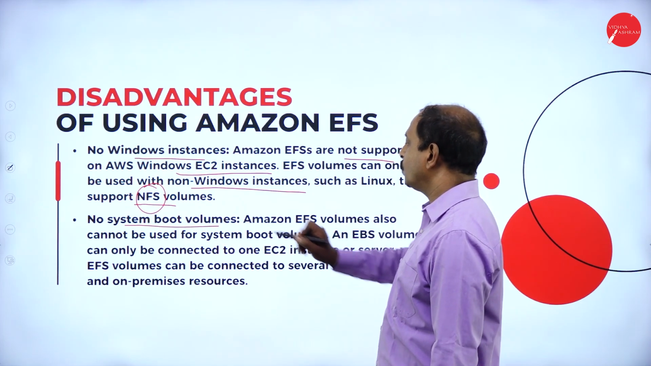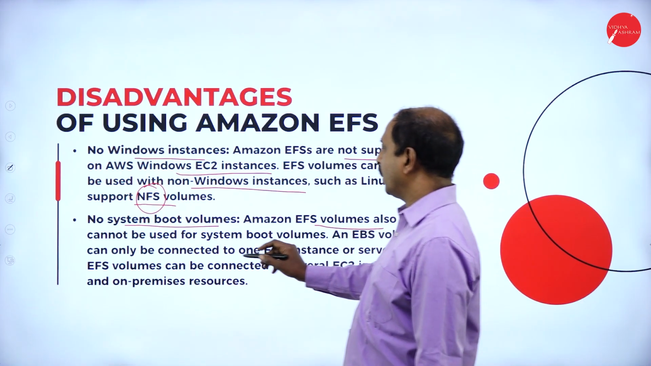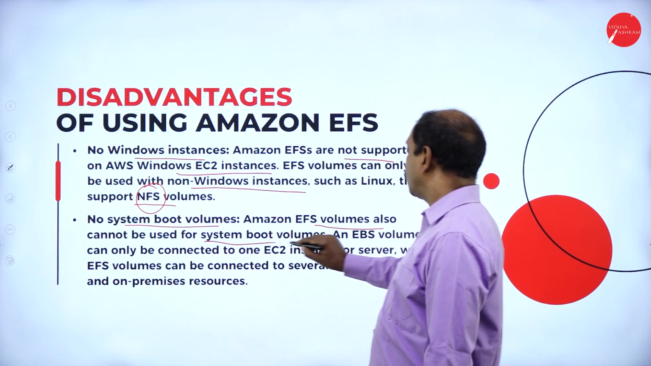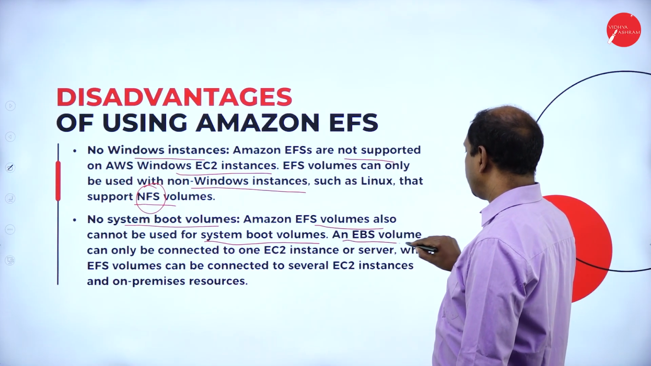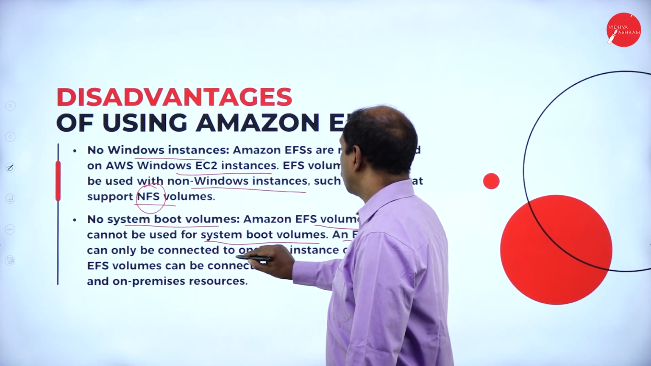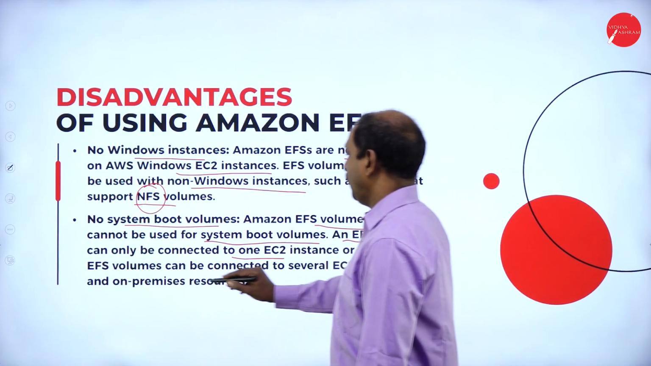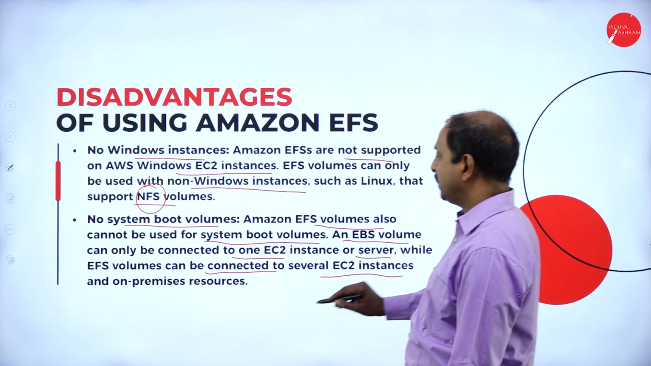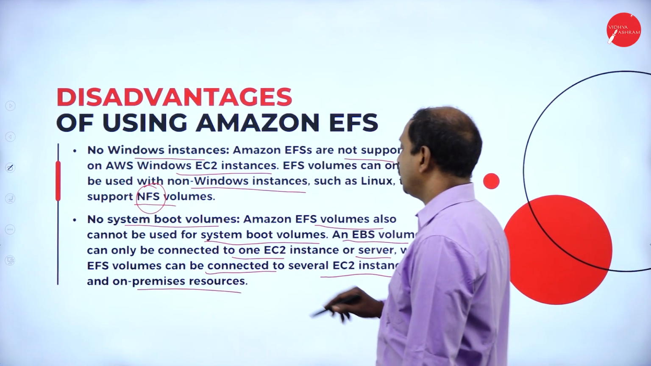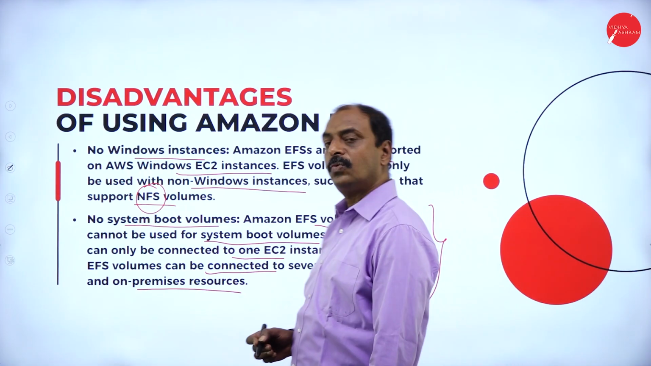No system boot volume. EFS volumes also cannot be used for system boot volumes. And you know an EBS volume can only be connected to one EC2 instance or server, while EFS volumes can be connected to several EC2 instances and on-premises resources. This is the meaning of no system boot volume.